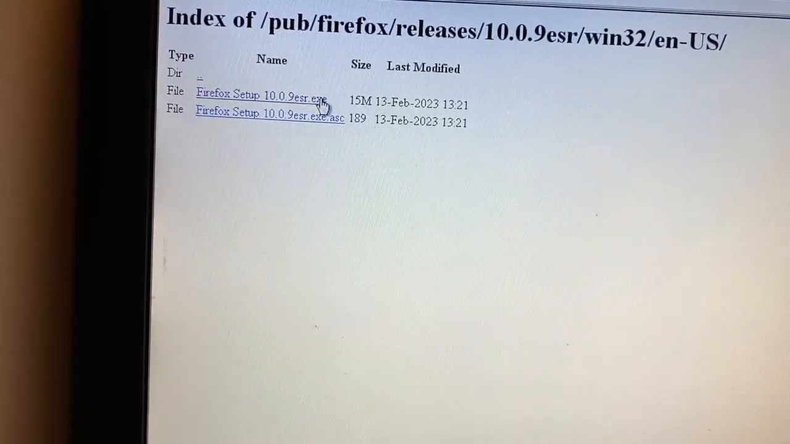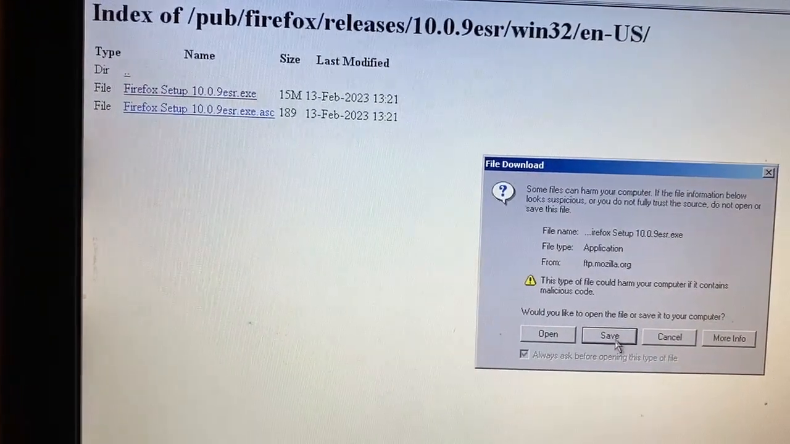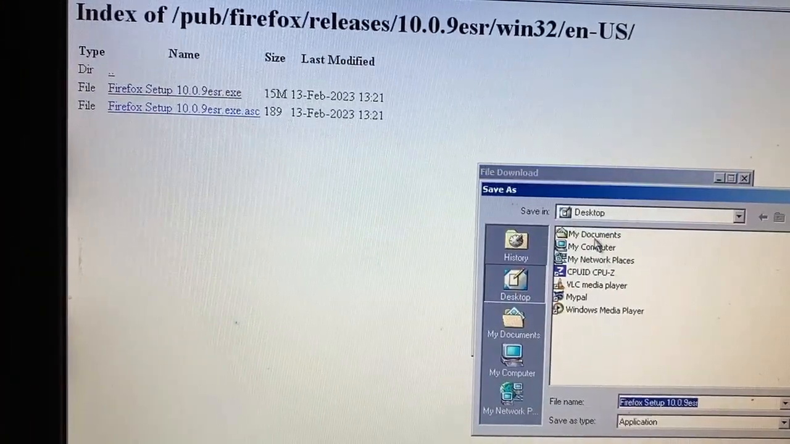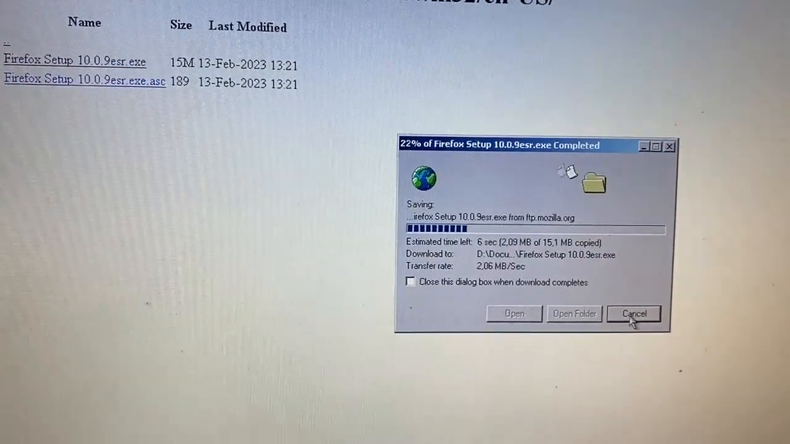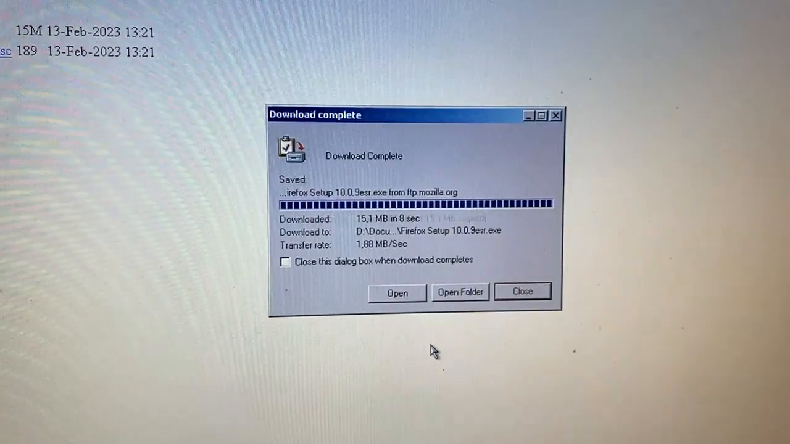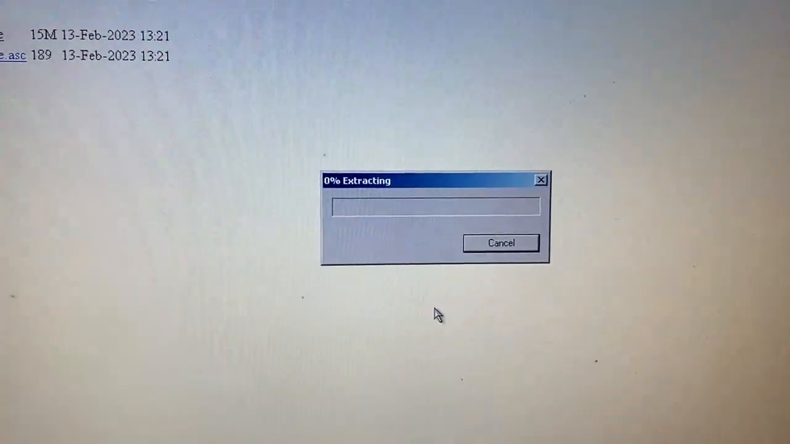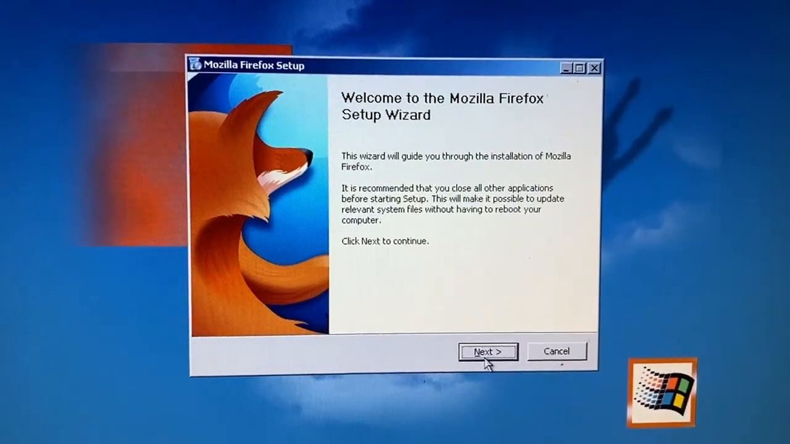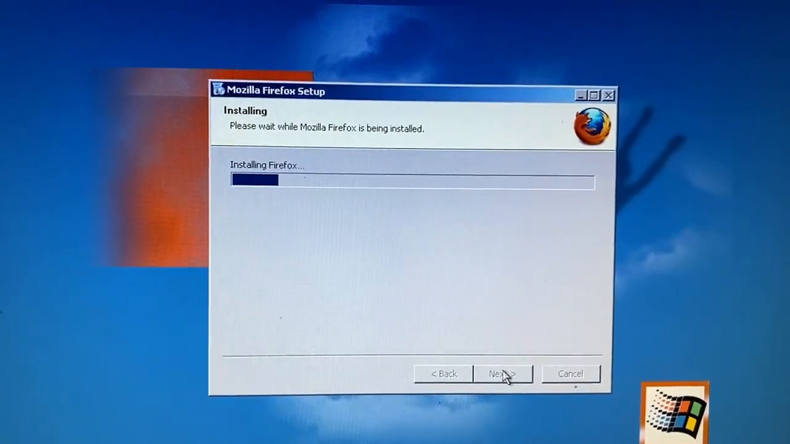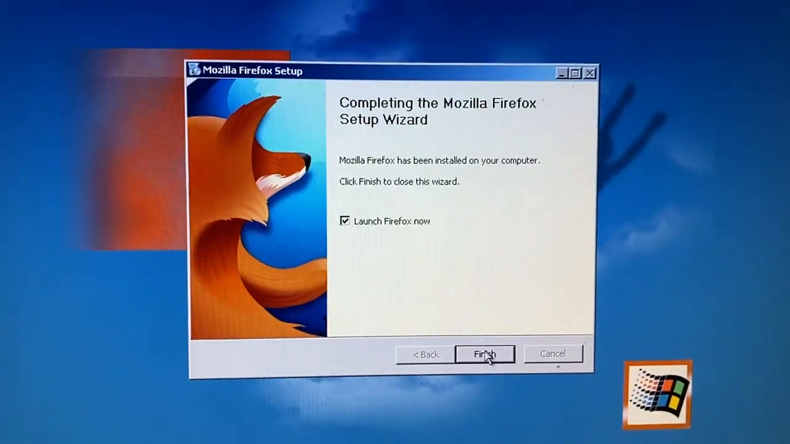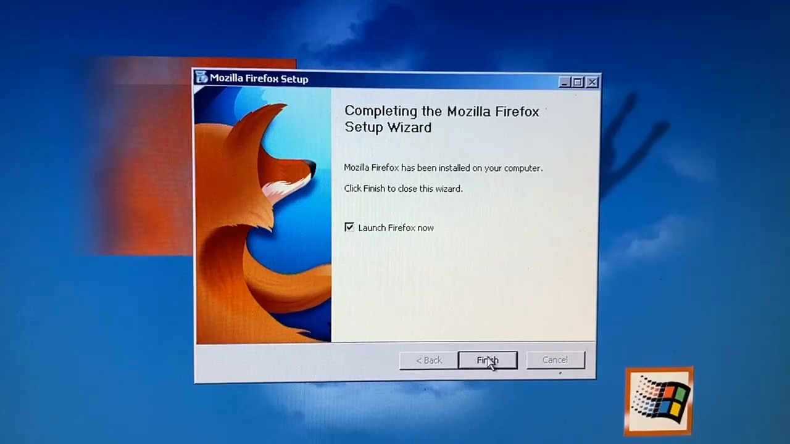ENUS EXE, and it tells me what to do with it. Save. We're saving it to the downloads folder. Alright, we're downloading. It's done. Now let's open. Extracting. Yes, welcome to Mozilla Firefox Setup Wizard. Standard. Make default. Firefox. It's already done. It did it in like 2 seconds.